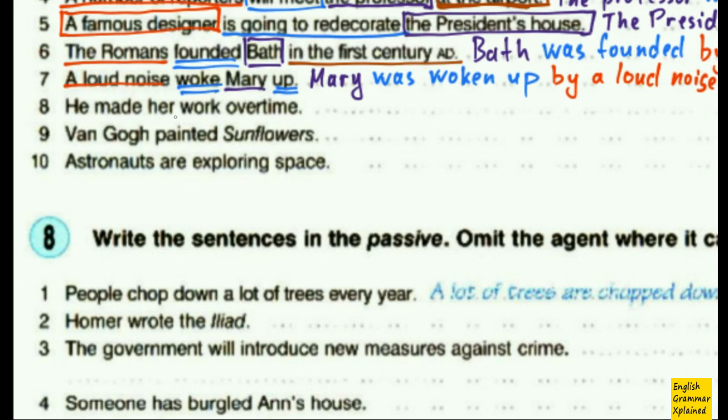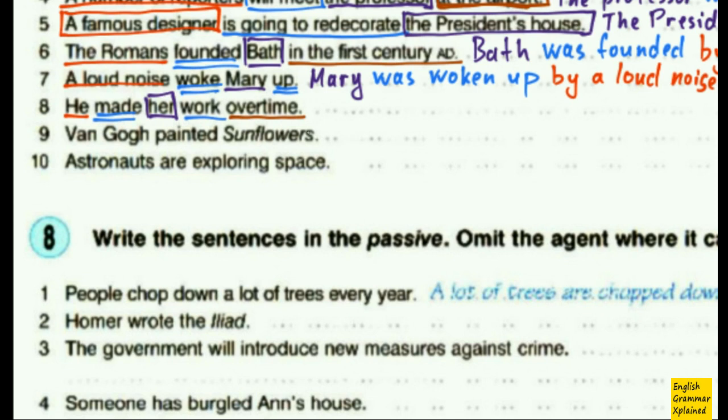Number 8. He made them work overtime. So here I have the subject. Here is my main verb. Here is my object. And this thing here is infinitive. It's bare infinitive because of the main verb, make. After make, we use infinitive without to. And then I have the way of action.